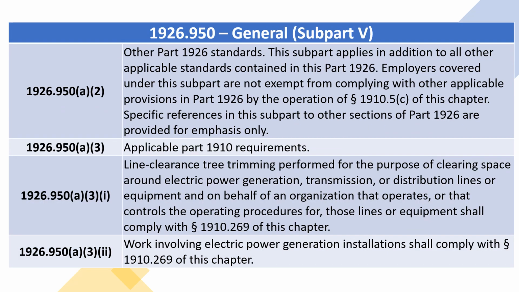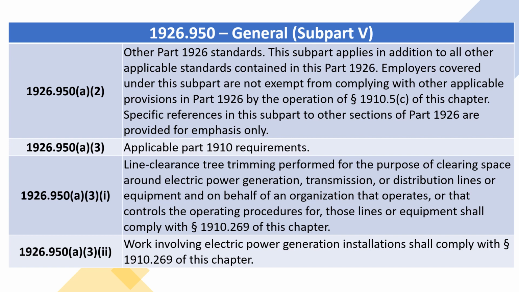1926.950(a)(2), Other Part 1926 Standards. This subpart applies in addition to all other applicable standards contained in this Part 1926. Employers covered under this subpart are not exempt from complying with other applicable provisions in Part 1926 by the operation of section 1910.5(c) of this chapter. Specific references in this subpart to other sections of Part 1926 are provided for emphasis only.